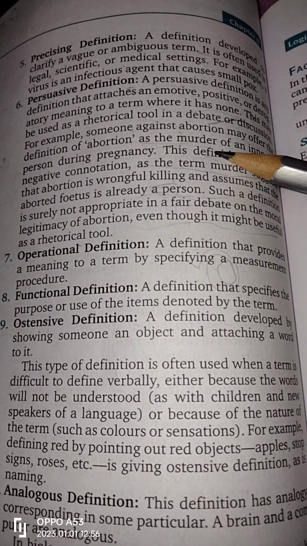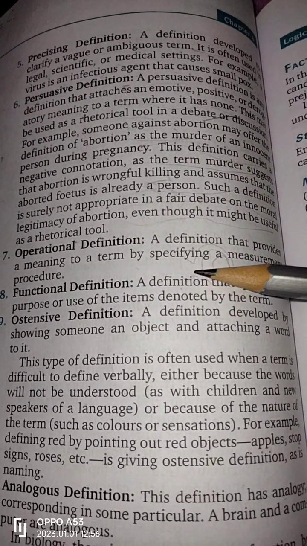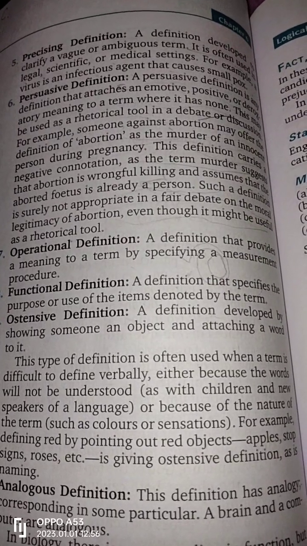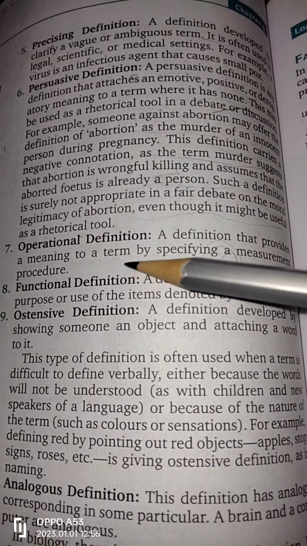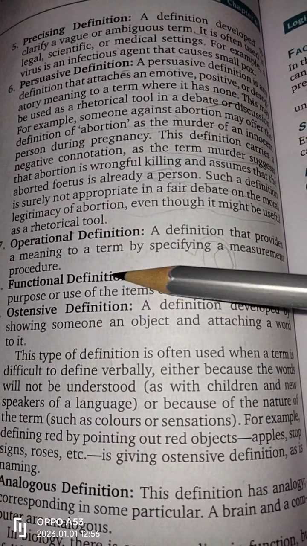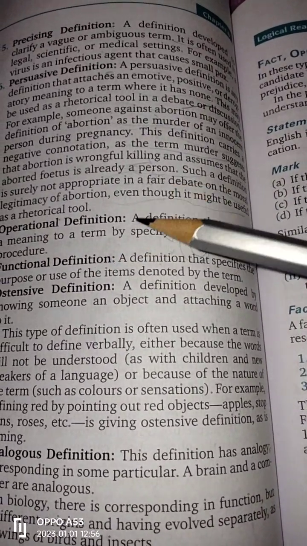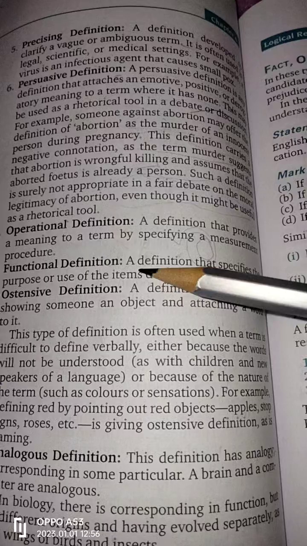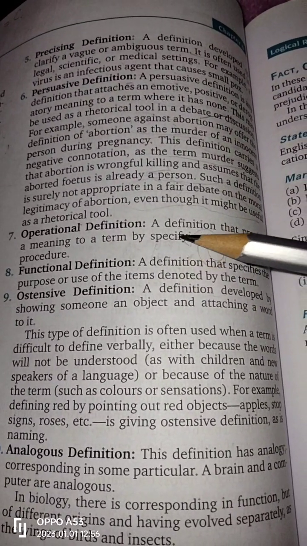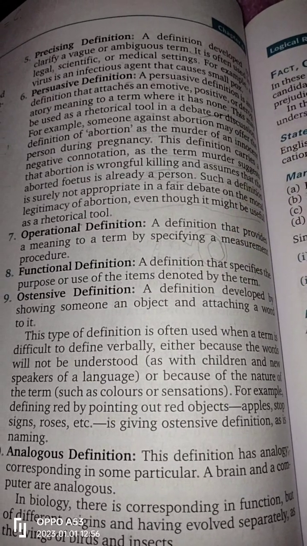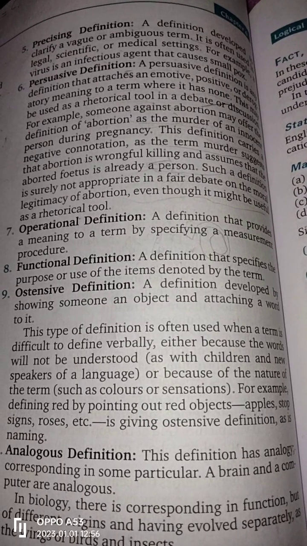It's used particularly for children, because it becomes very difficult to make them understand what the topic is with words only. So we give them a sign or show some pictures to them, so that they can get the meaning of the word. If I make them learn the word red, I will show them pictures of roses, red signs, stop signs, and apples. So giving an ostensive definition is like naming.